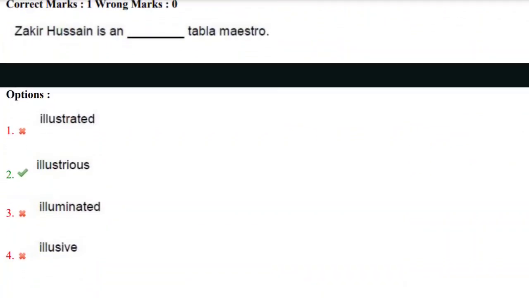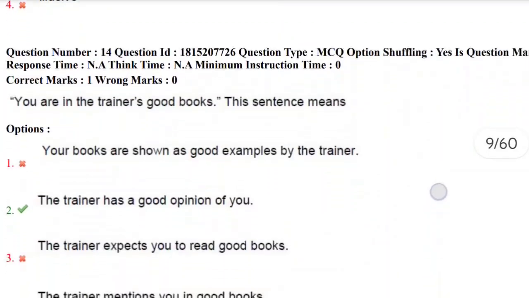Zakir Hussain is an dash tabla maestro. And we have options like illustrated, illustrious, illuminated, and elusive. And the correct answer here is second option, illustrious. Illustrious, which means highly respected or admired because of their achievements in any field. So Zakir Hussain is an illustrious tabla maestro. So the correct answer here is second option. Let's move towards next question, 14th question.